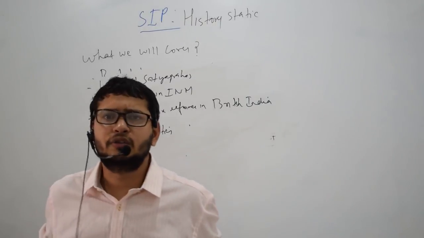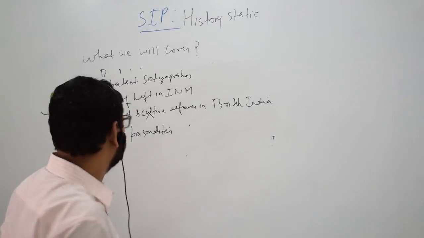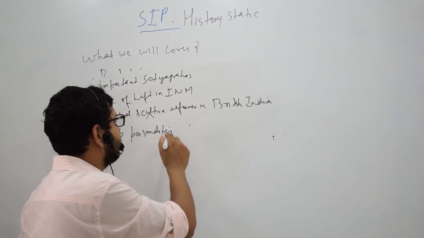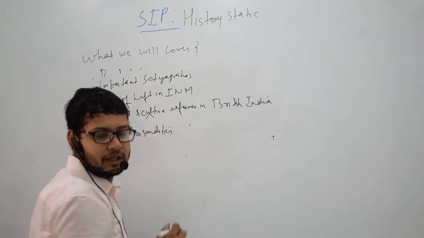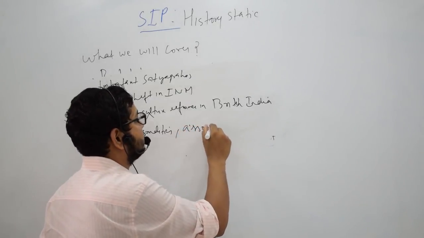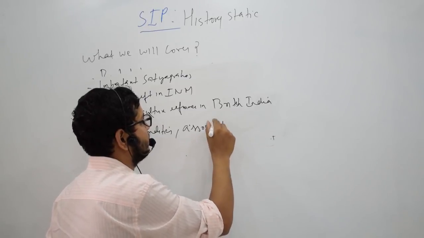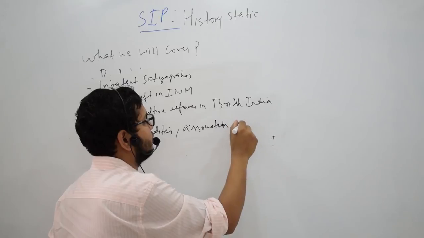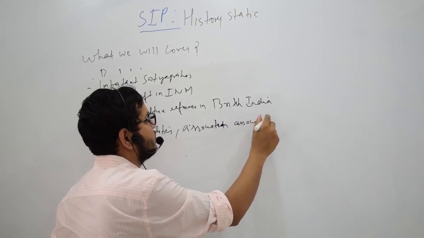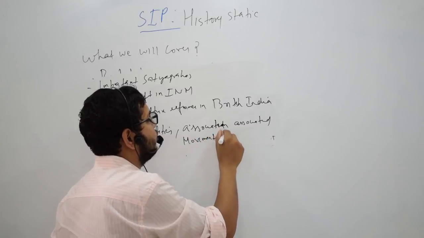So there are around 30-40 personalities we will be dealing with in our lectures, covering the name of the personality, associations associated with that personality, the movement he was associated with, and if he has any newspapers.